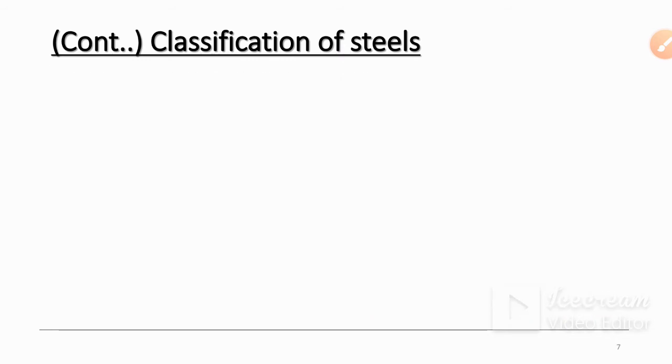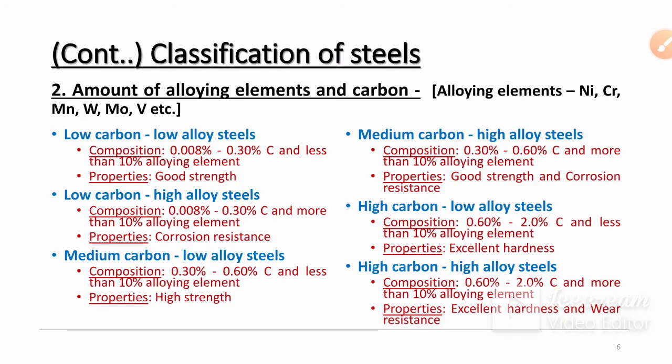Then the last one is high carbon and high alloy steels. Here the carbon percentage is the same, 0.60 to 2% of carbon, which is the maximum percent of carbon in steel, and more than 10% of alloying element. The properties are excellent hardness, excellent wear resistance, and excellent corrosion resistance. These are the main characteristics of these high carbon and high alloy steels.